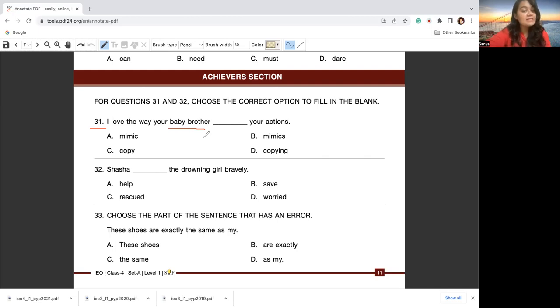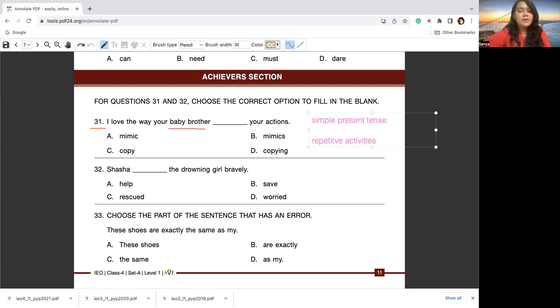Because simple present tense is the tense that we use to convey activities that happen frequently. So we can remember repetitive activities, right? Or frequently occurring activities are written using simple present tense, right?